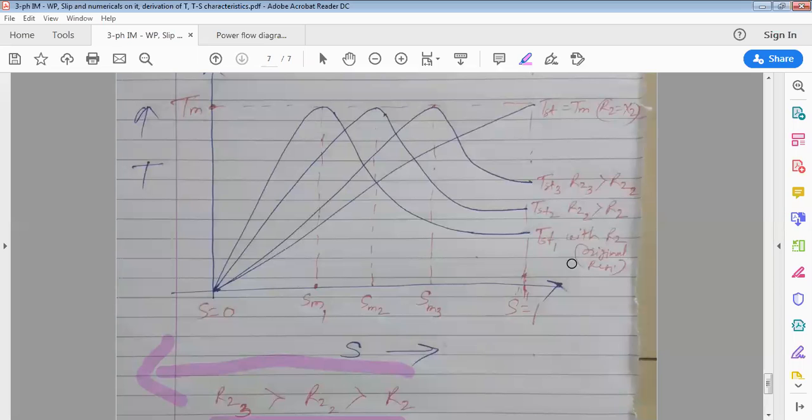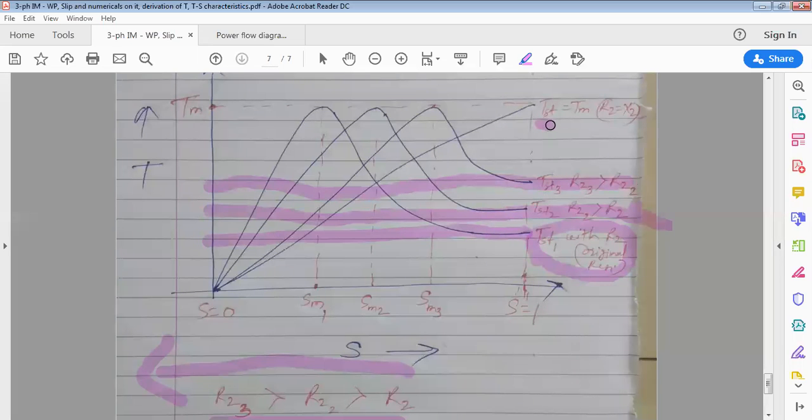This is the first case, with R2; this is the starting torque, and this is its magnitude. Now observe the second case. This is the starting torque, which increases; again you increased the resistance, and again the starting torque produced by the motor increased in magnitude. The behavior is the same, but the starting torque magnitude is increased.